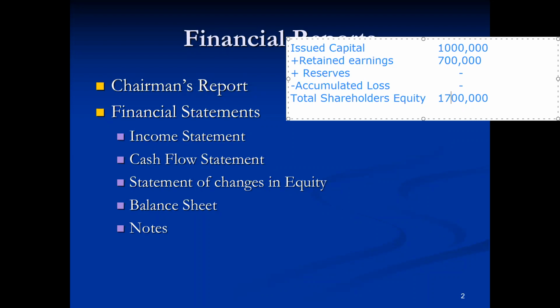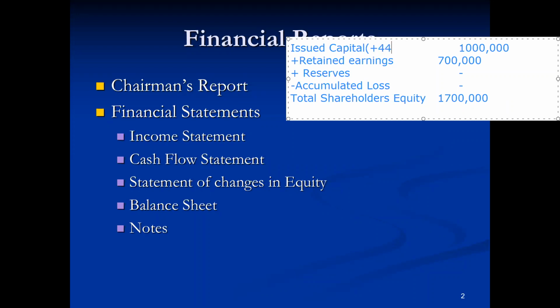Or let's suppose out of these retained earnings, in the next year the shareholders were of the view that the company has retained a lot of the profit and hasn't distributed any dividend. So the company decided that instead of paying cash dividend, they will offer bonus shares to the shareholders by utilizing these retained earnings. By issuing the bonus shares, the issued capital would increase. Let's suppose the company decided to issue bonus shares of 400,000. So the issued capital will increase by 400,000.